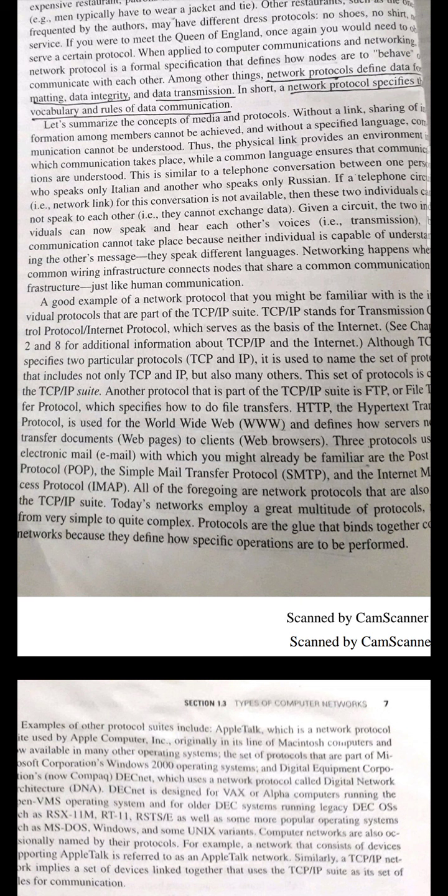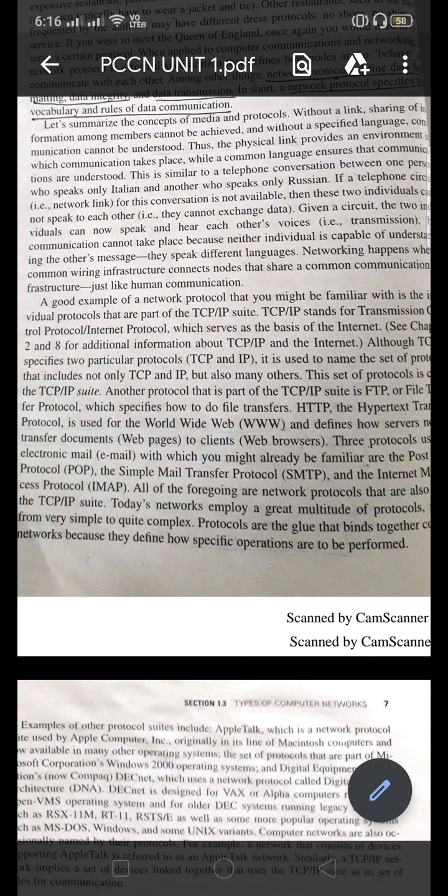So this is the second topic in unit 2. Better have a listen, and we will go for the next topic in the next class.